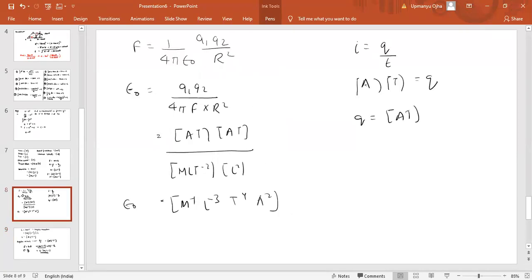So basically, if you know the formula, you can get the answer easily. You don't need to do anything else. You have to know the formulas of different quantities. If they have the same dimension as angular momentum, you have to find the dimension of angular momentum, then compare it with the dimensions of the quantities. Then you get the answer.